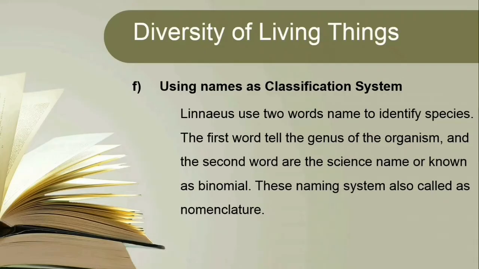Using this classification system, Linnaeus used two words to name and identify species. The first word tells the genus of the organism, and the second word, or the scientific name, is known as binomial. This naming system is also called nomenclature.